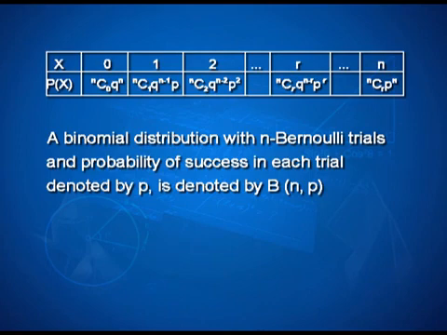So, when you see an expression of the kind b of n comma p, then it means we are talking about a binomial distribution where there are n number of trials which are Bernoulli trials. That means they are independent, finite, the probability of success does not change, right, and p represents the probability of success. So, if there are only 2 outcomes, success and failure, and other conditions being satisfied, then that is where we are looking at the concept of binomial distribution coming in use.